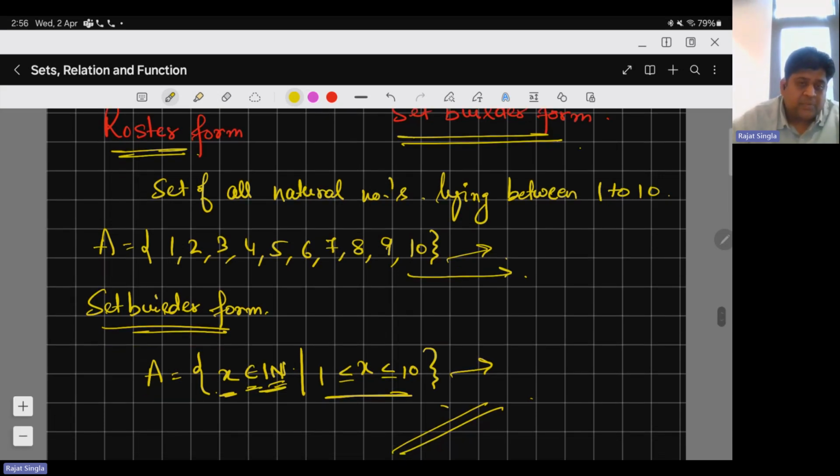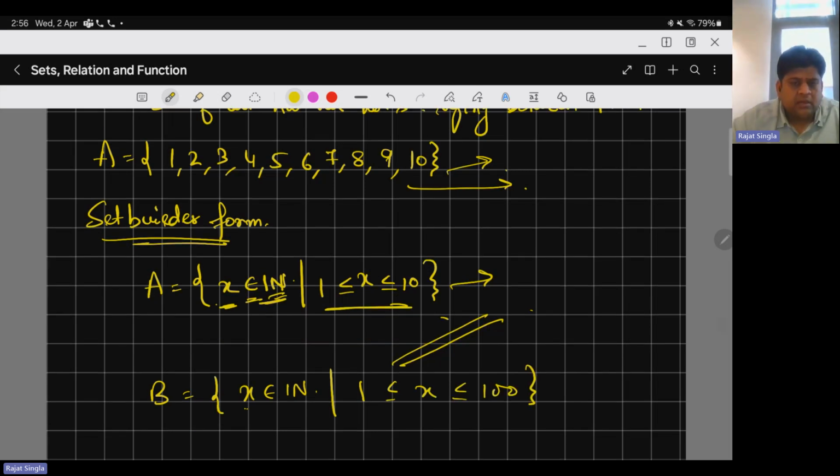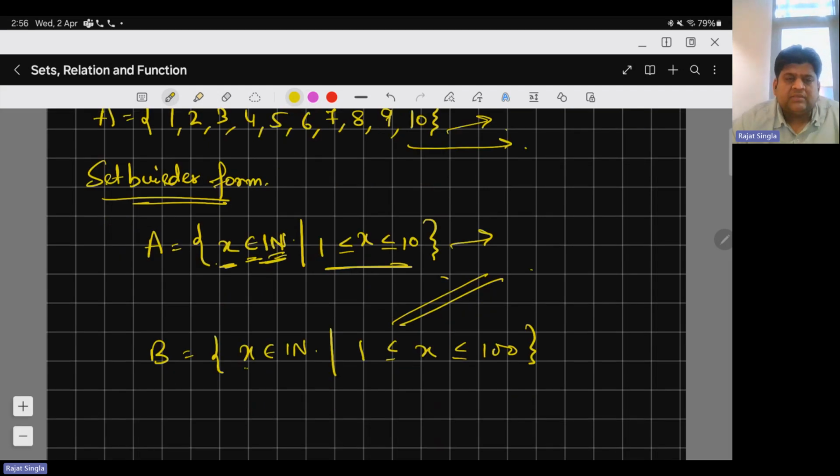Then you think its printing cost will be higher. But similarly, I can write in a very short notation that the element will be represented by x, where x are just natural numbers such that x lies between 1 to 100. So my printing cost will be a little smaller because I made the whole concept in a very small notation. So printing cost has been reduced. And if my printing cost has been reduced, then in the market, when the book is published, it will have a lesser cost, and more buyers will be able to afford it.